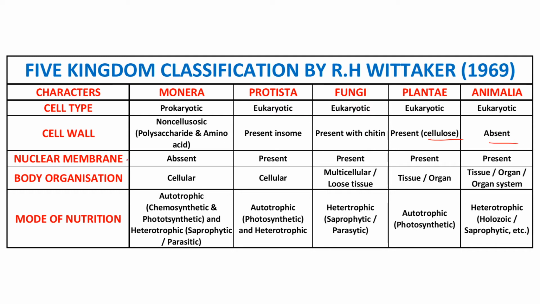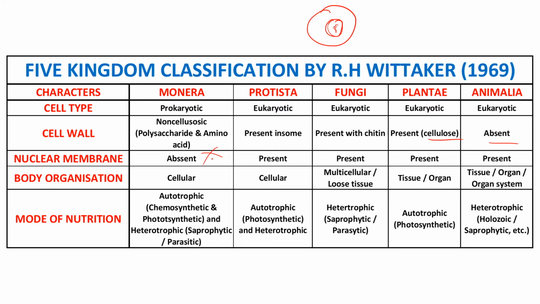Next, nuclear membrane. Nuclear membrane means in the cell there is a nucleus, and in the nucleus there is DNA. Around the DNA, as we have just seen, the nucleus is made up of a membrane. That membrane which forms the nucleus is known as the nuclear membrane. In the Monera, especially bacteria, just now we have discussed that bacteria do not have any nucleus, so if there is no nucleus, what is the use of a nuclear membrane?